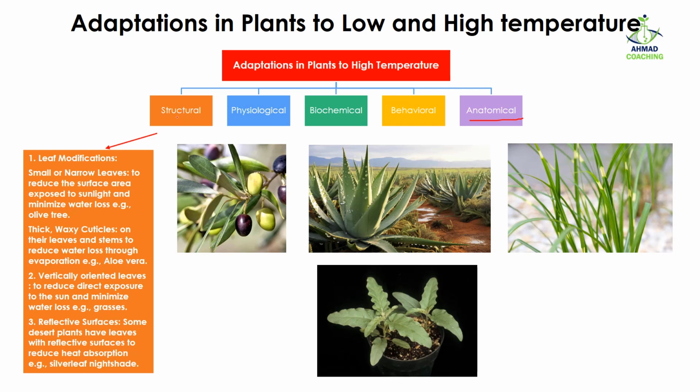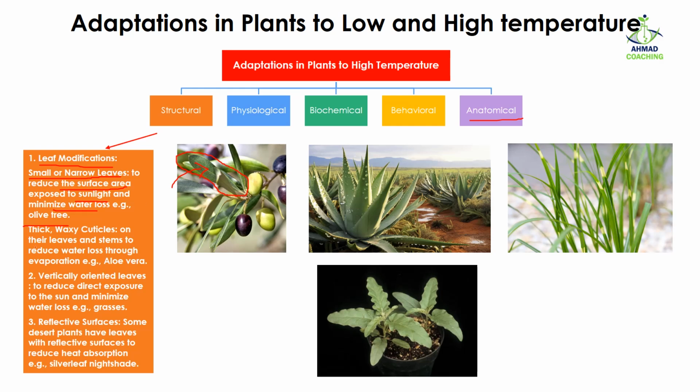Starting with structural adaptations, plants modify their leaves if they want to adapt to high temperature. In case of high temperature, they have small and narrow leaves so that they can reduce the surface area which is exposed to the sunlight and minimize the water loss. For example, in case of olive trees, here you can see the olive trees, they have narrow leaves so that the water loss is reduced and the amount of light striking the leaves is very small.